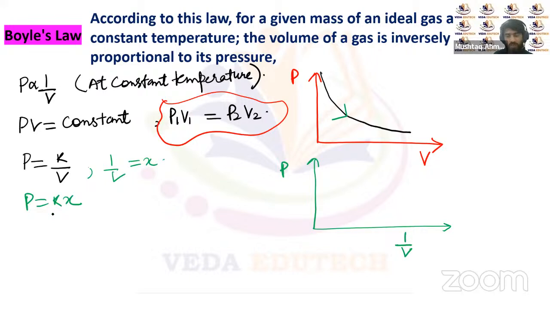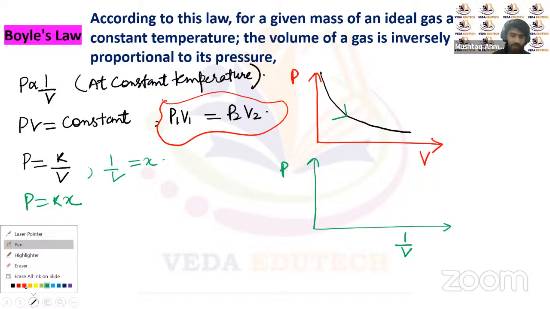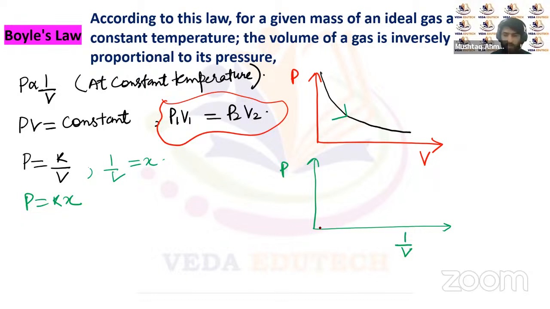So you can see here it will be a straight line passing through the origin with zero intercept. So this is the graph between pressure versus 1 upon volume. This is the graph between pressure versus volume, and this is the graph between pressure versus 1 upon volume for an ideal gas.